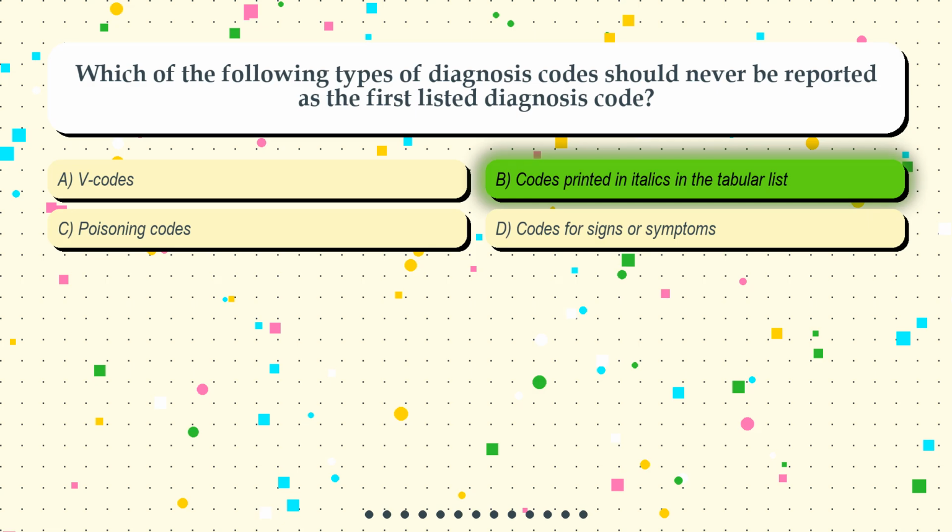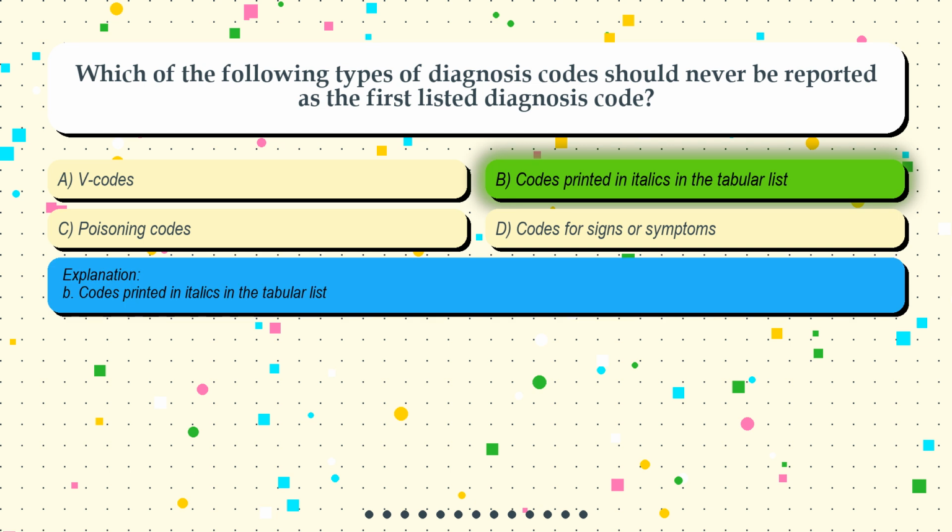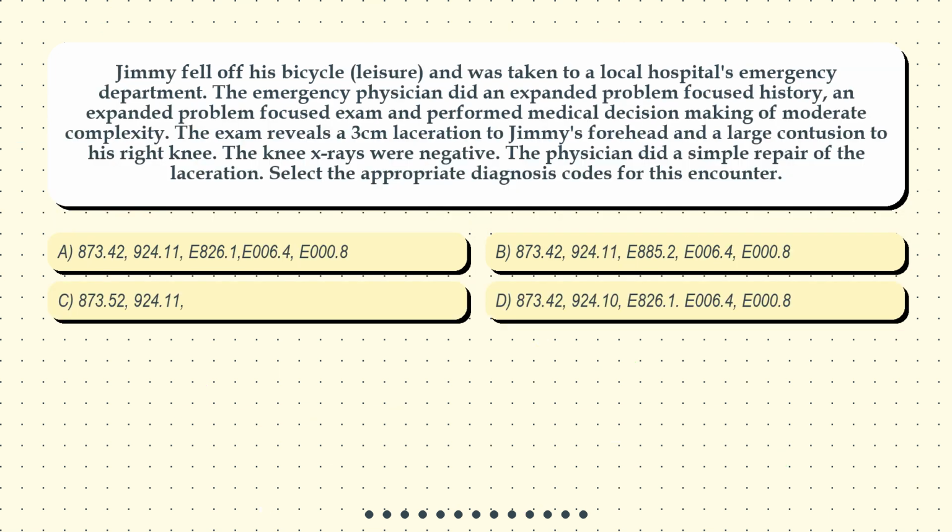The correct answer is option B. Codes printed in italics in the tabular list. Question 8. Jimmy fell off his bicycle and was taken to a local hospital's emergency department. The emergency physician did an expanded problem-focused history, an expanded problem-focused exam, and performed medical decision-making of moderate complexity. The exam reveals a 3 cm laceration to Jimmy's forehead and a large contusion to his right knee. The knee X-rays were negative. The physician did a simple repair of the laceration. Select the appropriate diagnosis codes for this encounter.